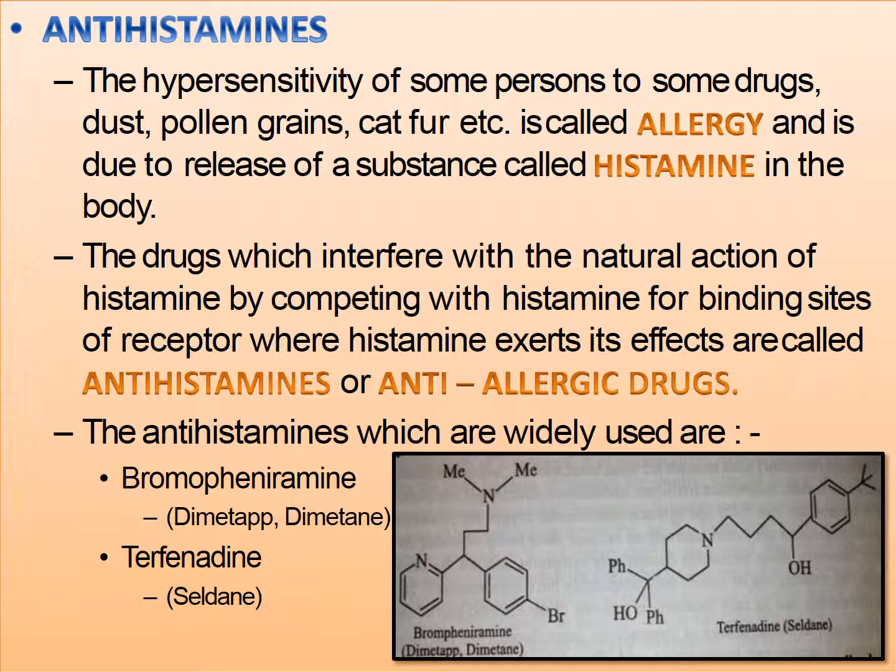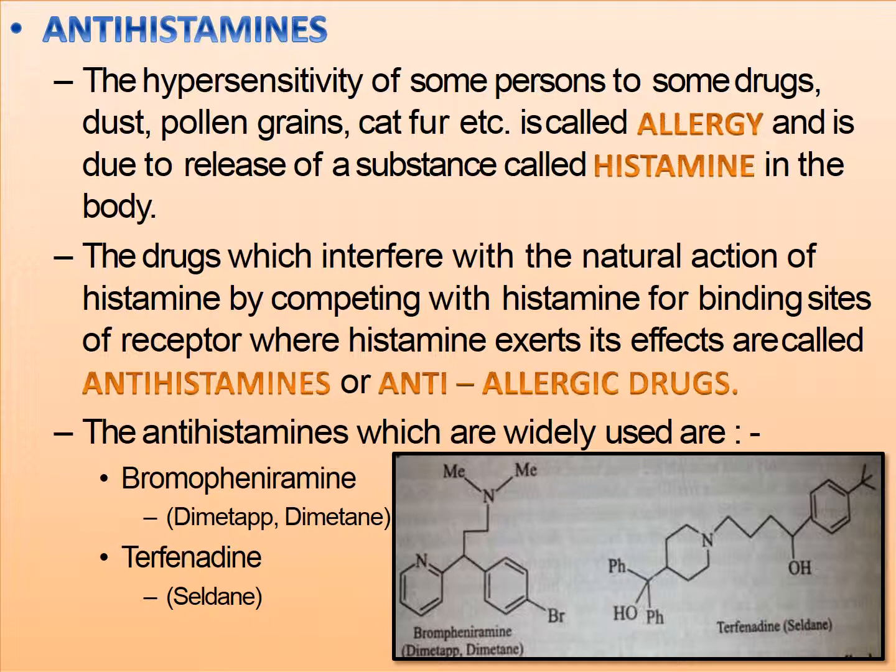Antihistamines. The hypersensitivity of some persons to some drugs, dust, pollen grains, cat fur, etc. is called allergy and is due to release of a substance called histamine in the body.